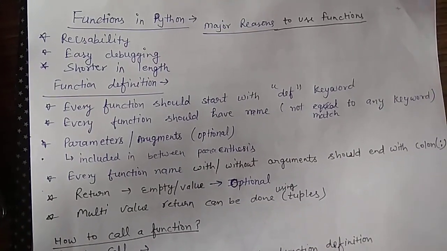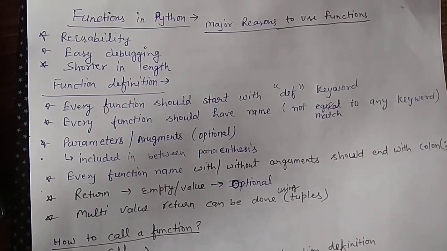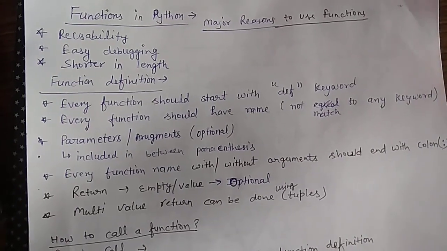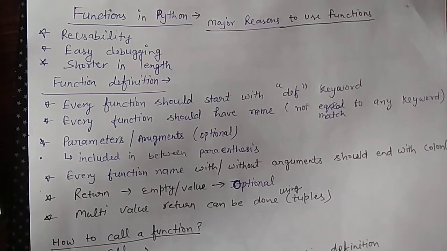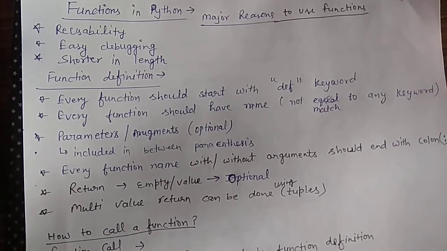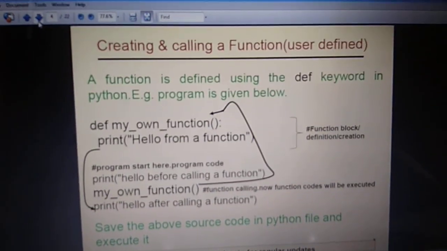If we are defining a function, it should end with a colon. Fifth is return, which is also optional. It can be empty or some value. If we want to return multiple values, we can do so using a tuple.